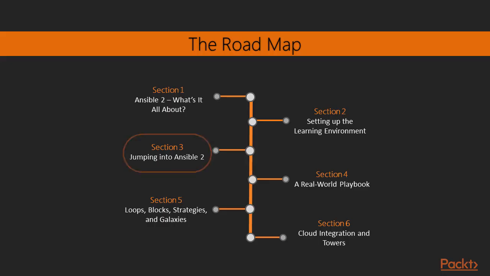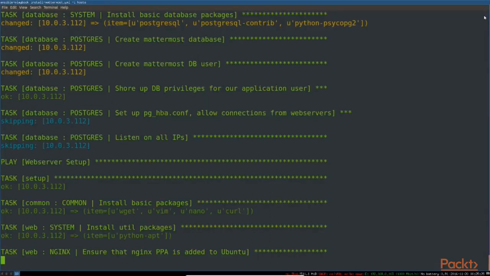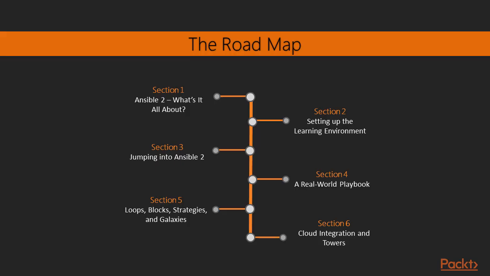In Section 3, we'll give you all the basic knowledge you need to be productive with Ansible right now. Useful if you're starting this course and you already have a problem that you need to be solving. We'll cover basic configuration, one-off commands, and the almighty playbook, which you'll spend most of your working time with. After viewing and practicing the skills in this section, you'll be ready to start automating your own projects with Ansible.